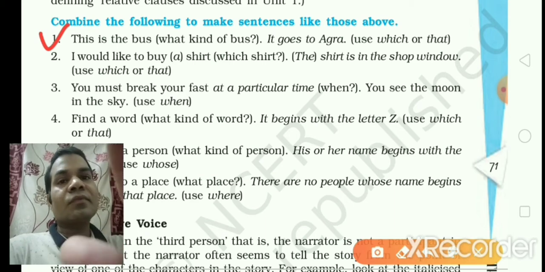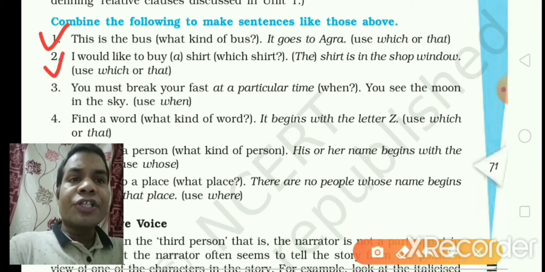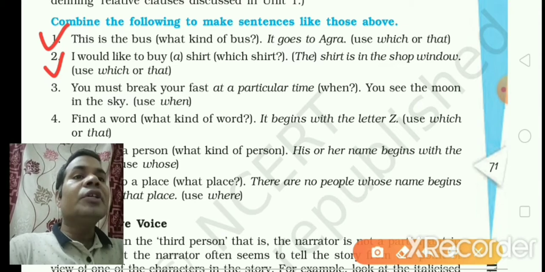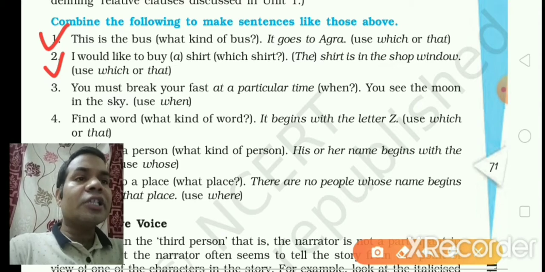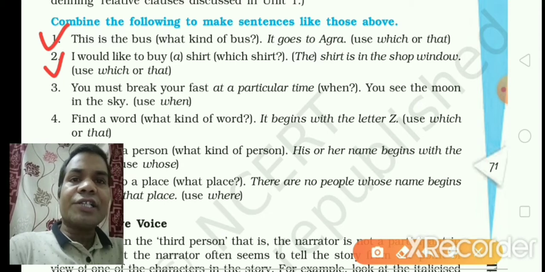Second one, I would like to buy a shirt. The shirt is in the shop window. Now you try on your own. Write your answer. Now match it.